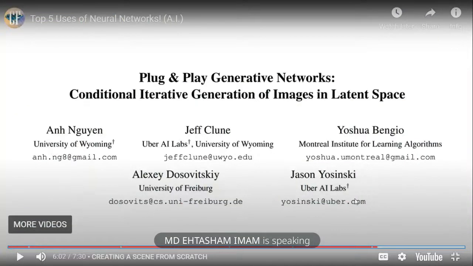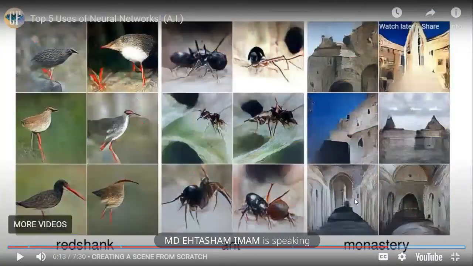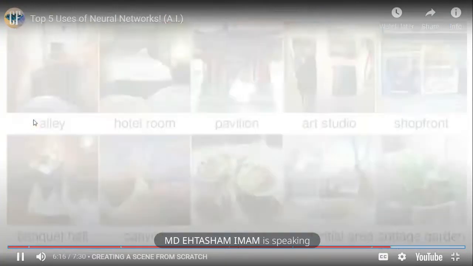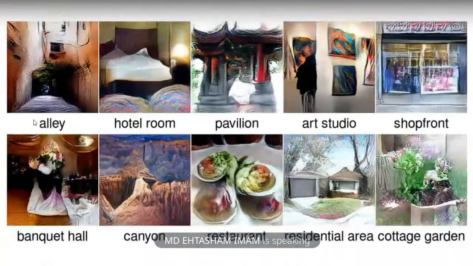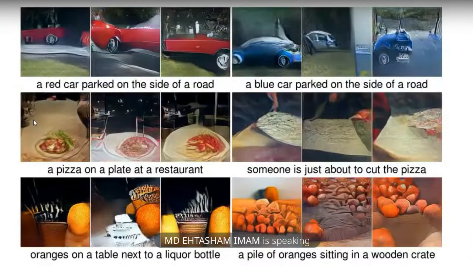Okay, creating a scene from scratch. How does this happen? Now, if I were to describe, say, this bird, I would say a beak that is sharp, legs that are red, feathers brown, down is white. I will make a sentence and the computer will read it and it will be able to make that image. Images from a selection of 1,000 categories. I guess it's early days for this stuff and some of them do look a little weird, but it's still cool to see the network try and figure out how to create a scene from scratch.